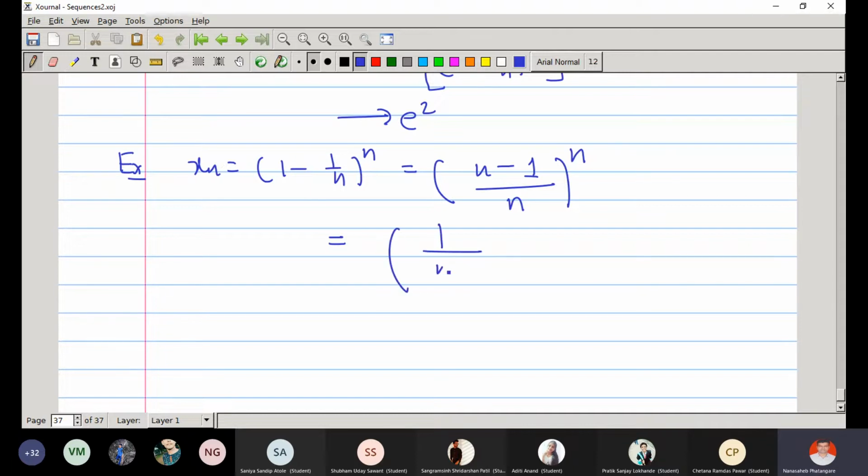1 upon n minus 1 upon n... Because I want to get it in the form 1 plus 1 by n raised to n. I want to get in this form somehow so that I can guess the limit.